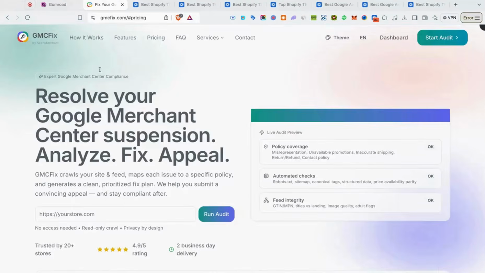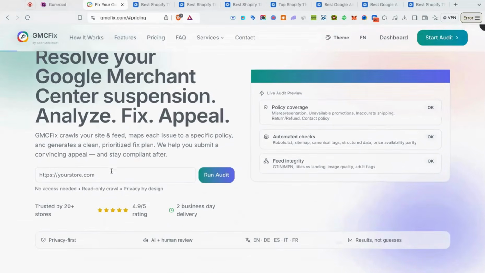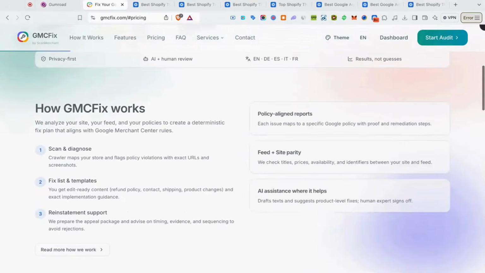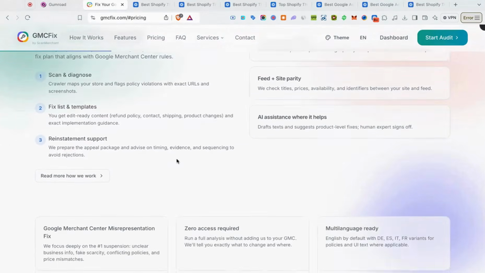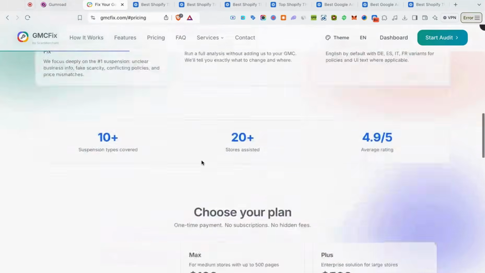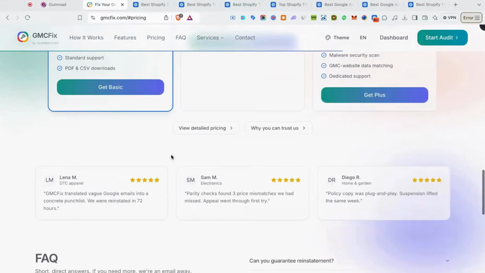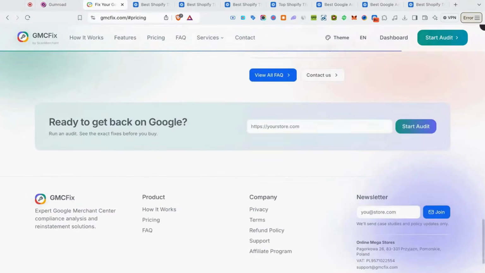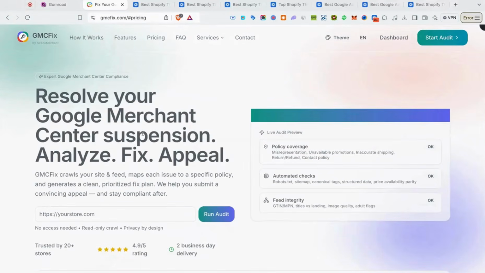All right, so one of the best ways to fix a suspended GMC is just going to GMC Fix. So it's pretty much a tool. Put in your URL, you run audit, and it's going to tell you everything that's wrong with the GMC, what caused the suspension, right? They're going to scan it, diagnose everything, and they also have reinstatement support. Now, it's only $99 for most drop shippers because you're not going to have over 100 pages on your store. But yeah, it's fairly cheap, and it's one of the easiest ways to see what's actually going wrong with your GMC so that you can get back up on Google Ads.